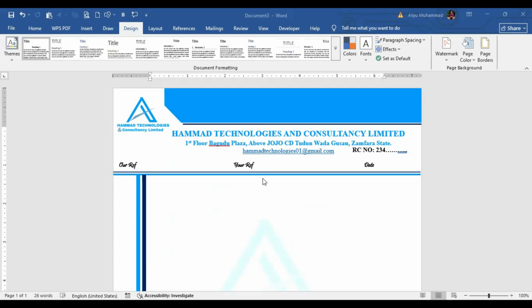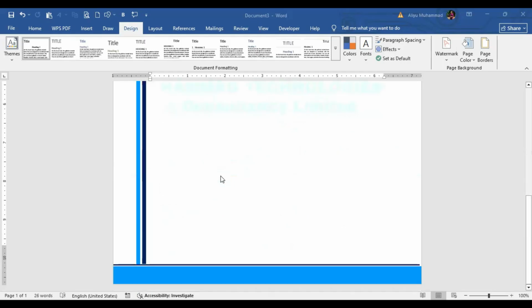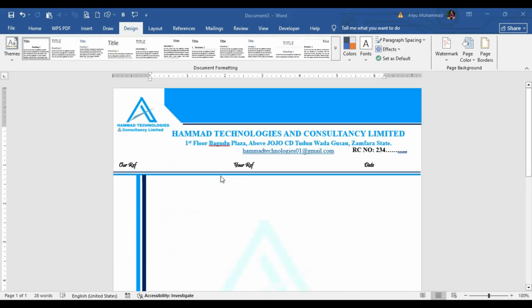So this is just our community. We only use two colors or three. This one, this black. That's the only colors we use. So your letterhead should not include too much colors, please. And make sure always the color you are going to use match with the logo you are using.